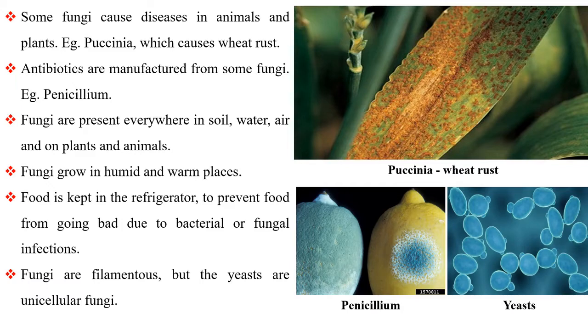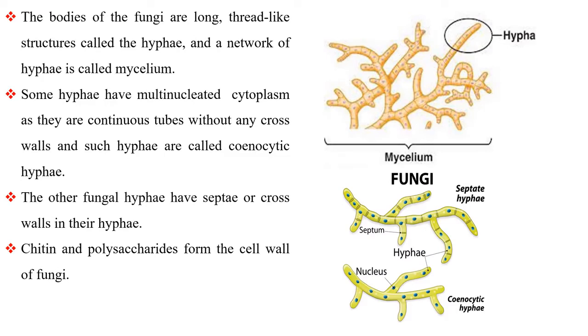Fungi are filamentous, but yeasts are unicellular fungi. The bodies of fungi are long thread-like structures called hyphae, and a network of hyphae is called mycelium. Some hyphae have multinucleated cytoplasm as they are continuous tubes without any cross walls, and such hyphae are called cenocytic hyphae. The other fungal hyphae have septae or cross walls. Chitin and polysaccharides form the cell wall of fungi.